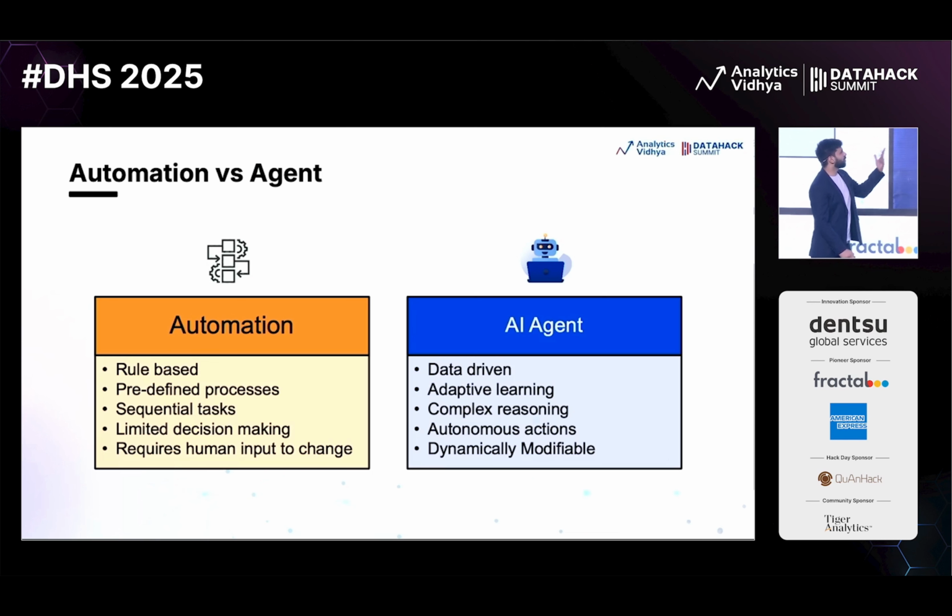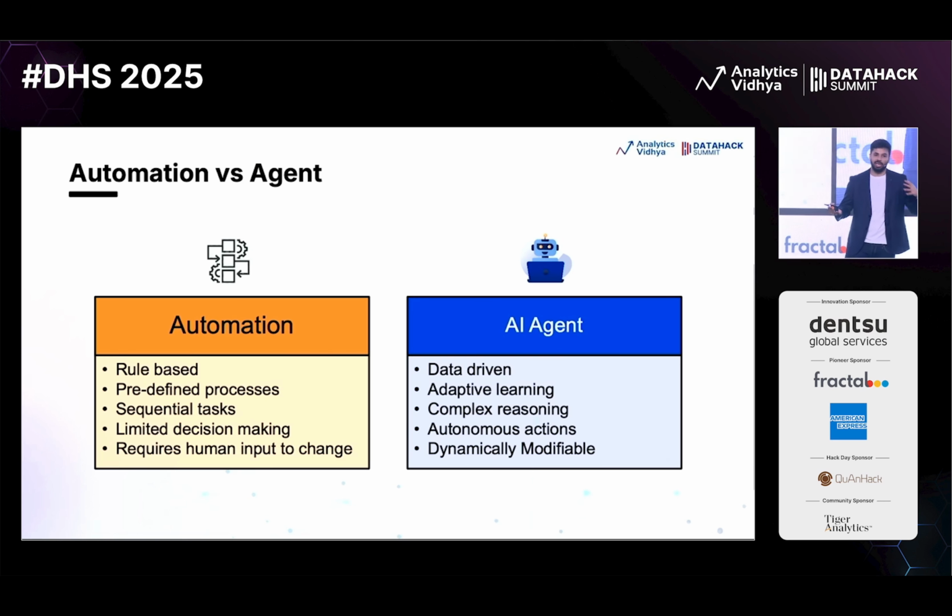Going next, a very quick comparison: automation is rule-based, agents are data-driven, right? Automation has a predefined process, and agents can do adaptive learning. Then in automation, majorly, we will see a sequential task happening. So this, then this, then we can have some conditions as well. Agents can be smart. They can do complex reasoning.